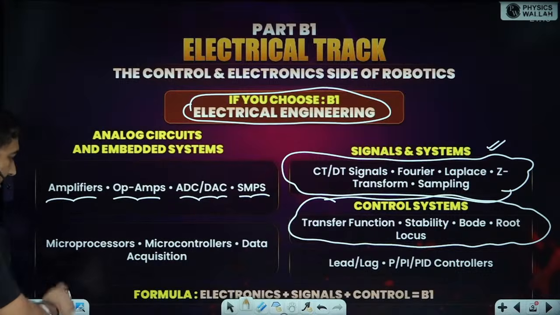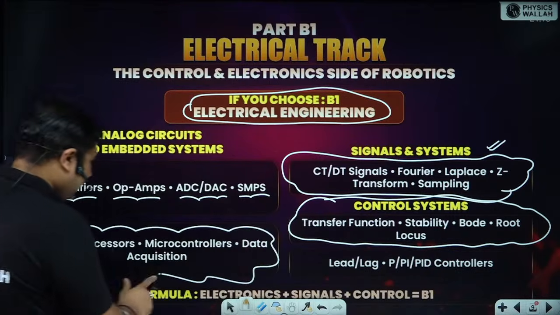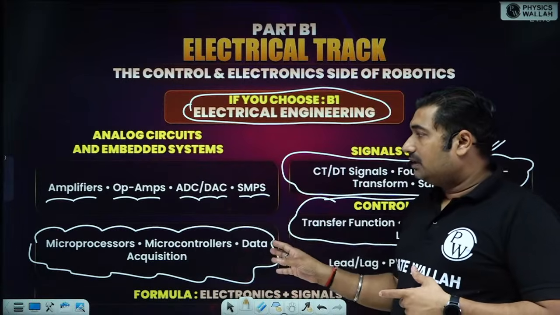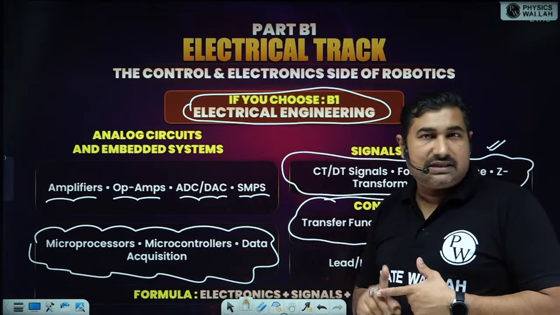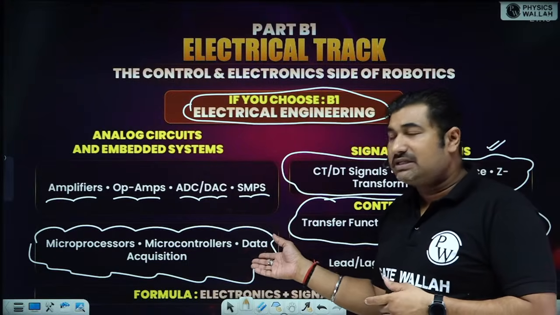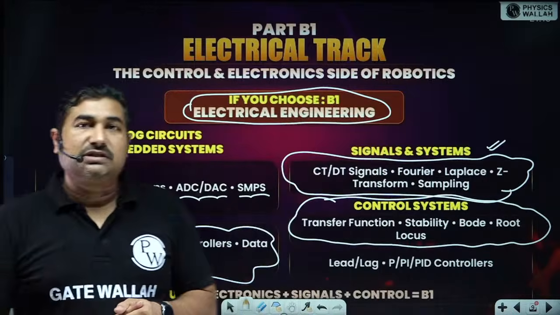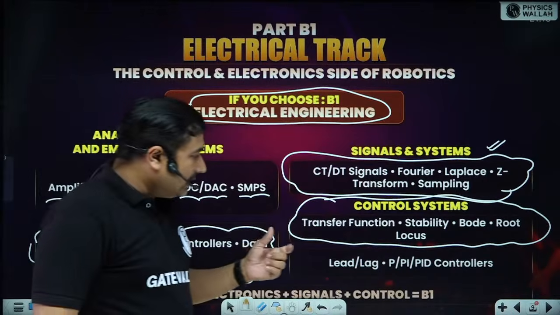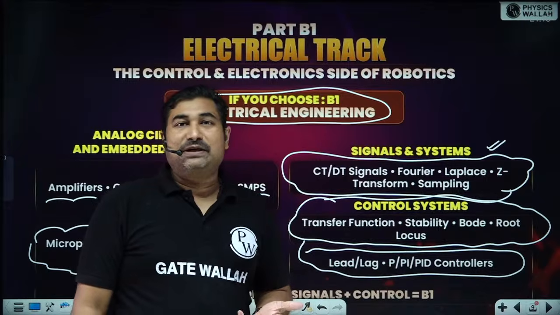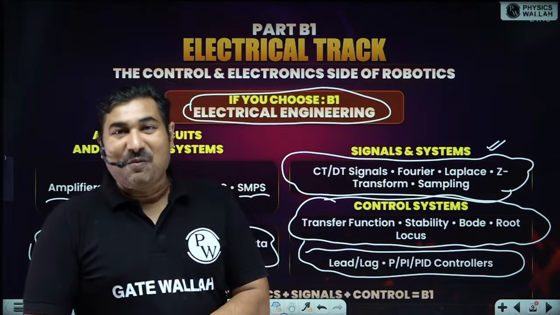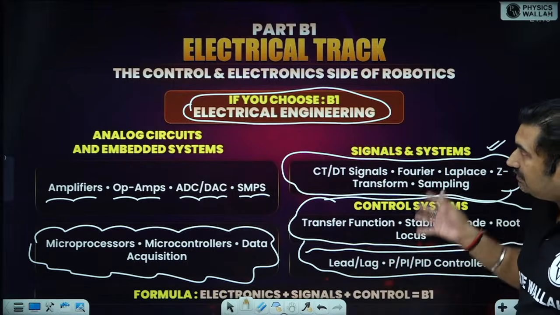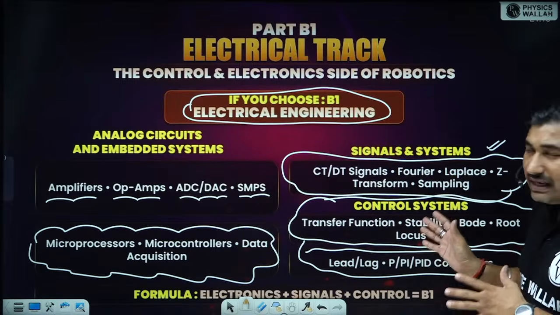Okay. If we talk about microprocessors, microcontroller and data acquisition, which is a part of the engineering services examination before this GATE, it is already part of engineering services for EE and ECE. So those students who are preparing for the engineering services examination are already studying this microprocessor part and data acquisition. And if we talk about compensators, then lead and lag controllers and compensators. Definitely robotics must involve controllers and compensators. Okay. So compensators and controllers are an important part of the control system in your part B1 electrical engineering common portion.